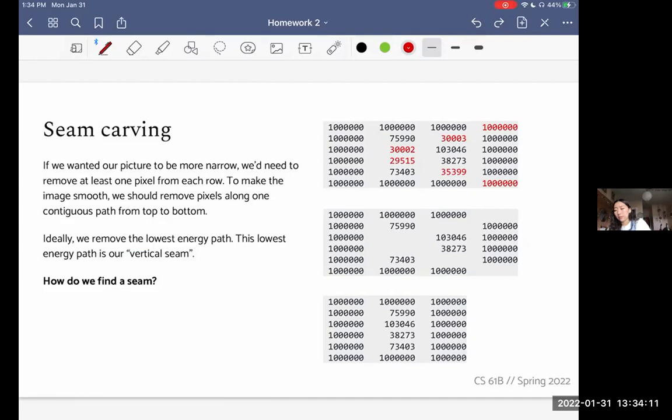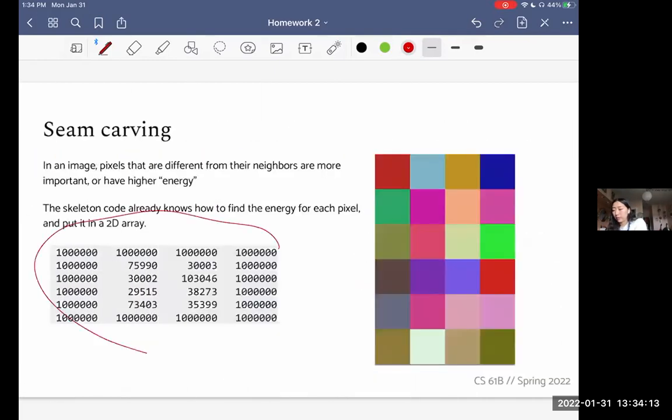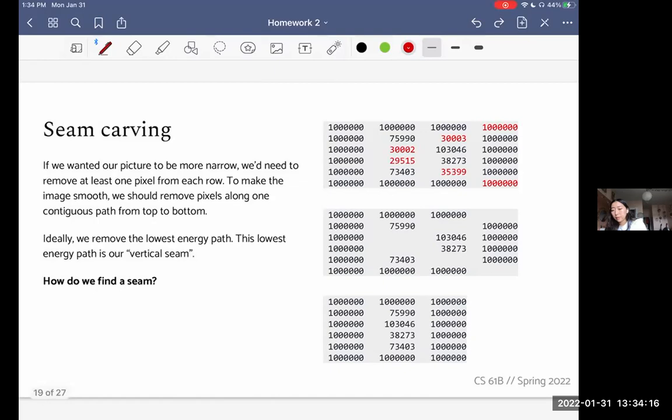And so in this particular example, right, the one that we showed here, we can imagine that one example of a minimum energy path would be the one with the red pixels highlighted, right? Because we start from the bottom and we're removing all of this. And so once those are gone, we can just shift everything, slide it all in. And now we have this image, which is 1 column skinnier, right? And so we've made our picture more narrow by removing a seam from top to bottom.